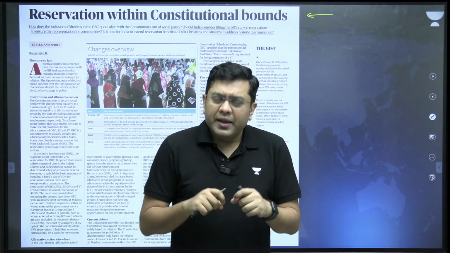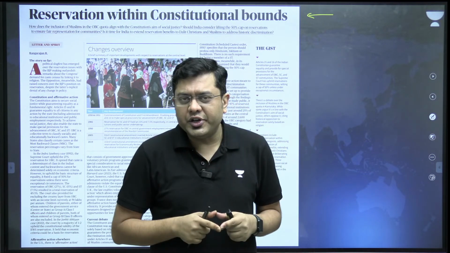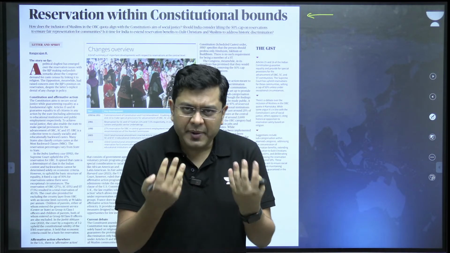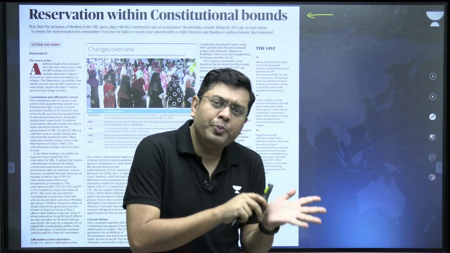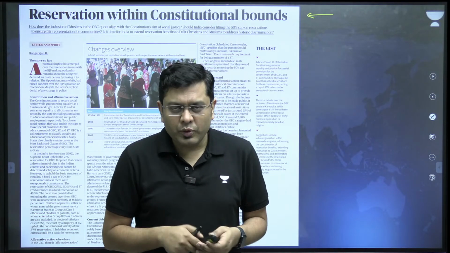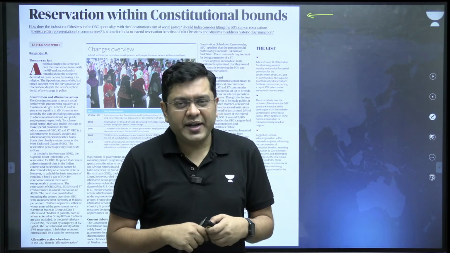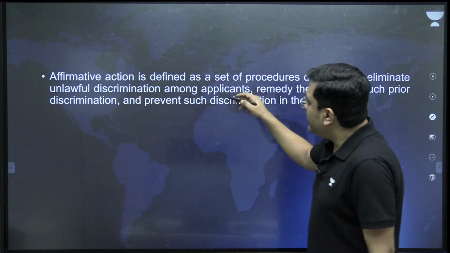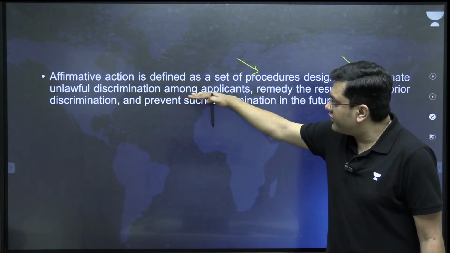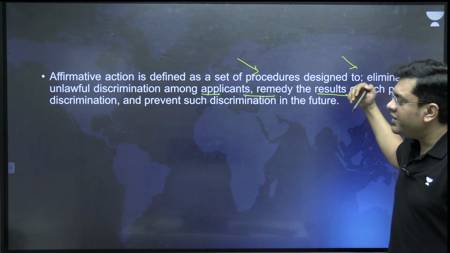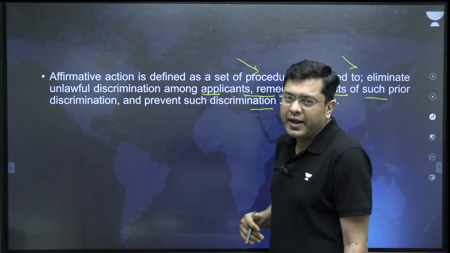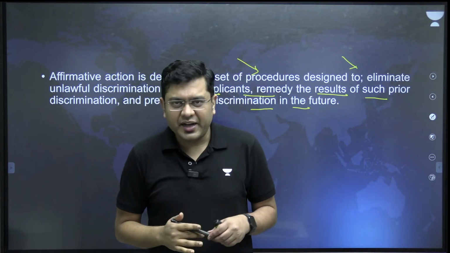Now, originally, this entire thing of providing reservation is referred to as an affirmative action. Affirmative action, where you basically try to put the backward classes at the same pedestal so that they can have equal opportunities. That is the affirmative action. So when you take a look at it, it is defined as a set of procedures designed to eliminate unlawful discrimination amongst applicants, remedy the results of such prior discrimination, and prevent this discrimination going ahead in the future. That is the affirmative action.